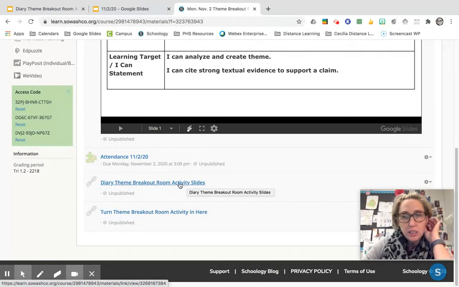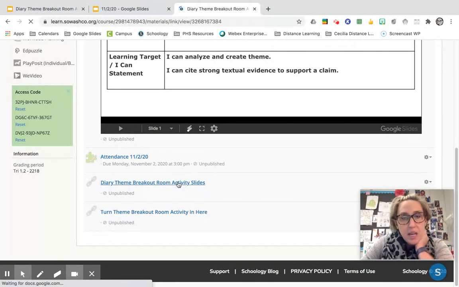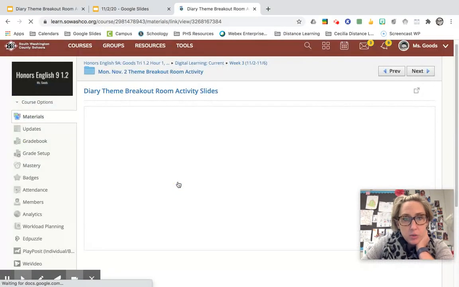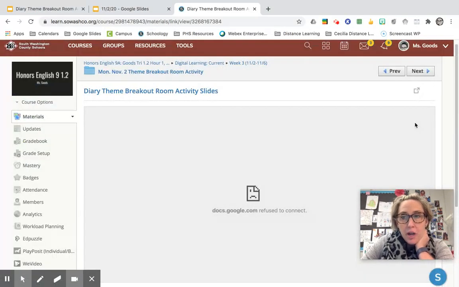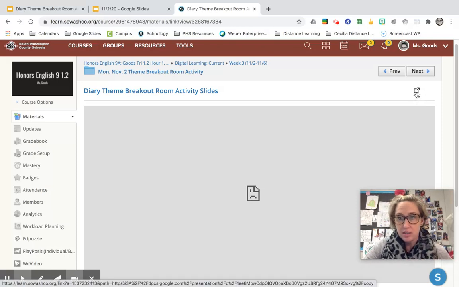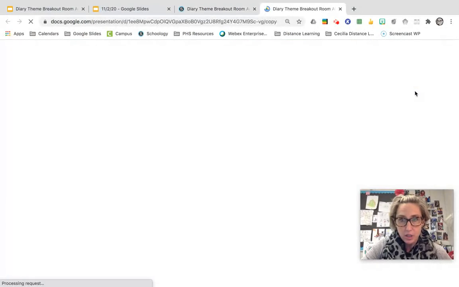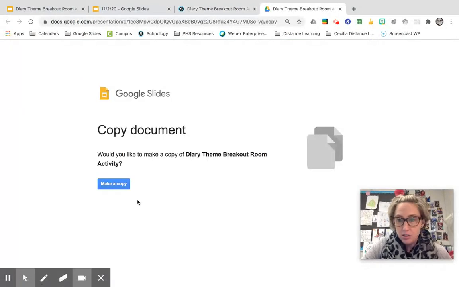And so when you click on this slide activity, it's probably going to look similar to what my screen looks like right now, where you have to go out onto your browser in order to get this copy. And so you're going to click on this little arrow in the corner, and it asks you automatically, would you like to make a copy? And you have to make a copy. Okay, so you'll click make a copy, and then you will see your slides will come up.